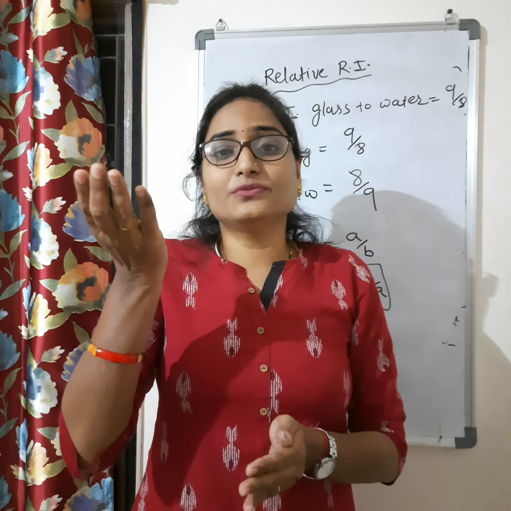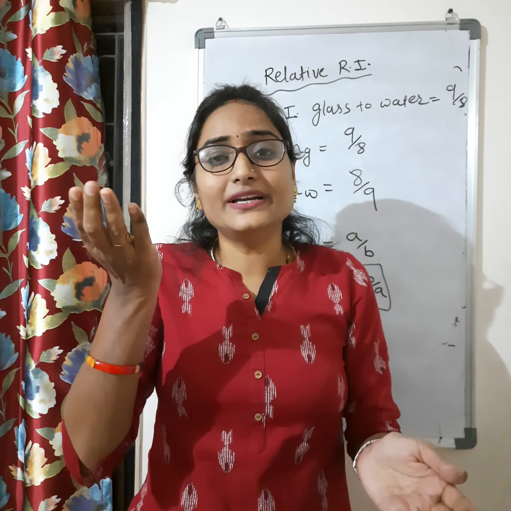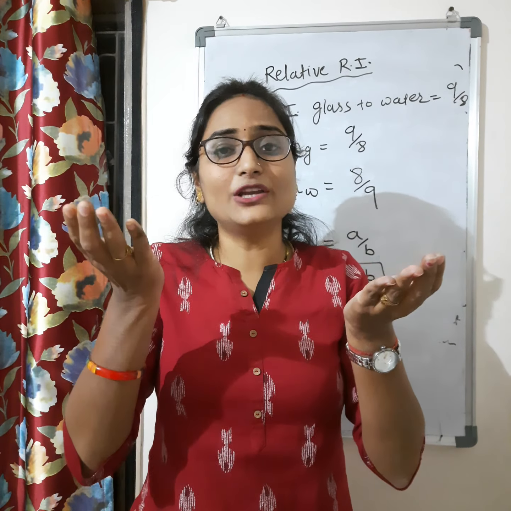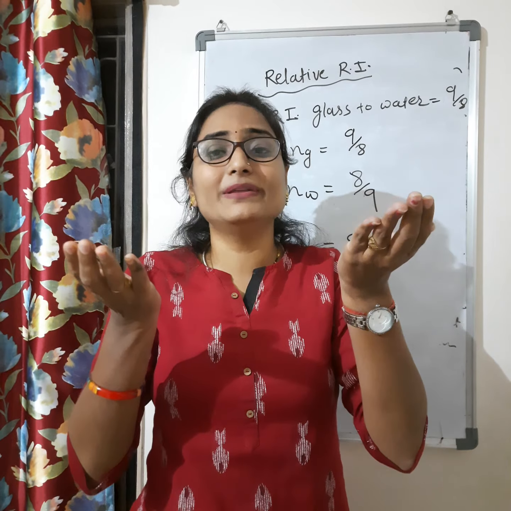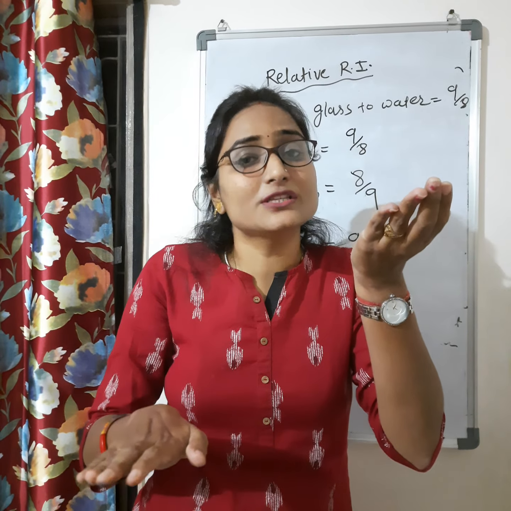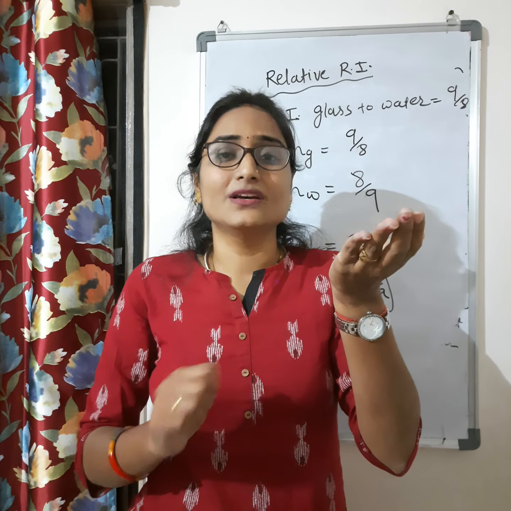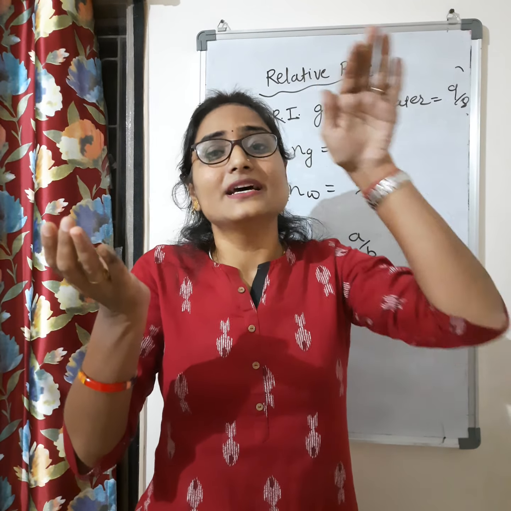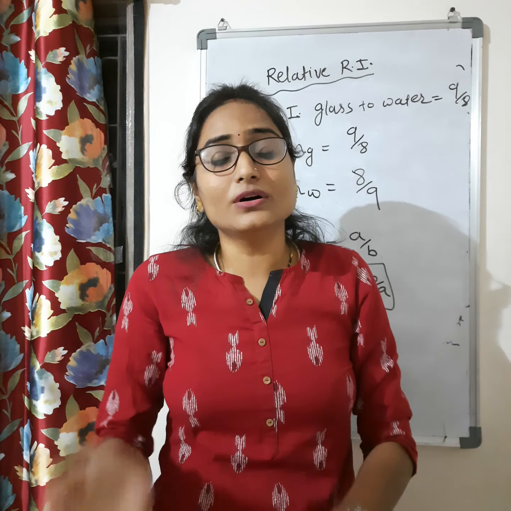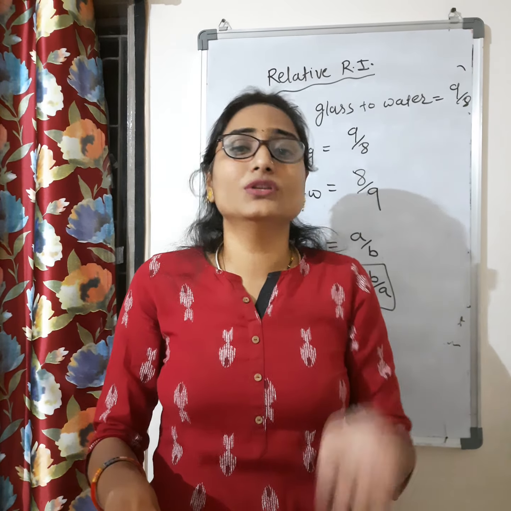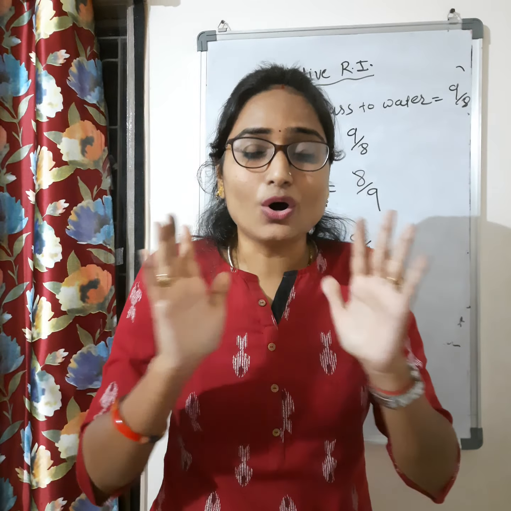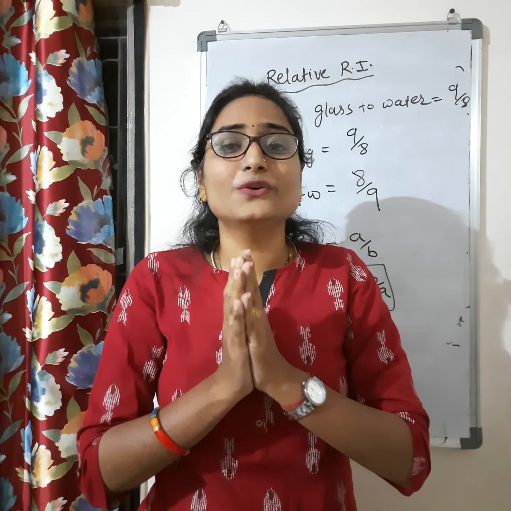The more the value of refractive index, the more the density. And the more the density, the less the velocity or speed of light. So the more the refractive index, the less the speed of light. The less the speed of light, the more the refractive index. Clear? So this is all about refractive index today.